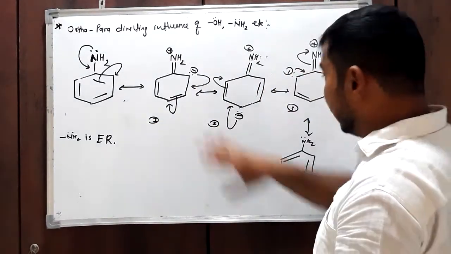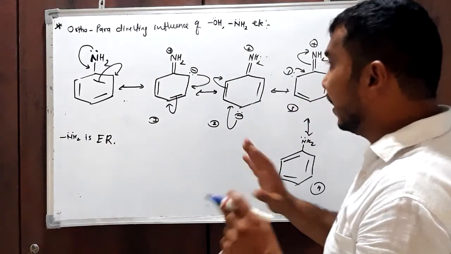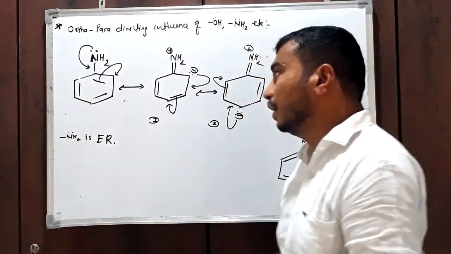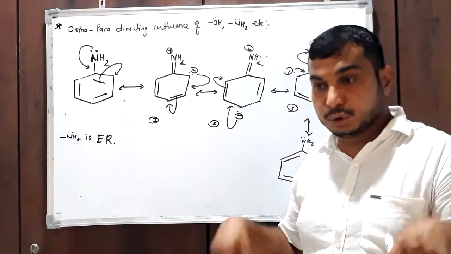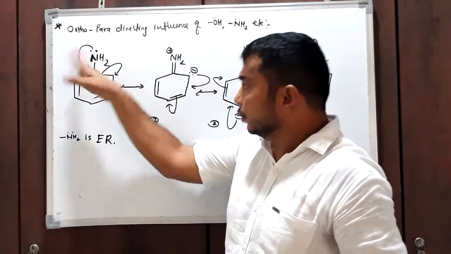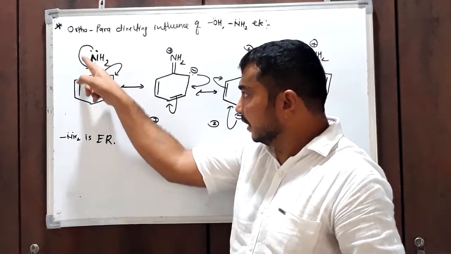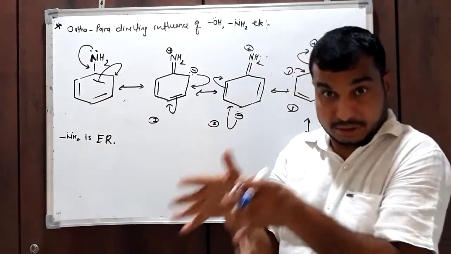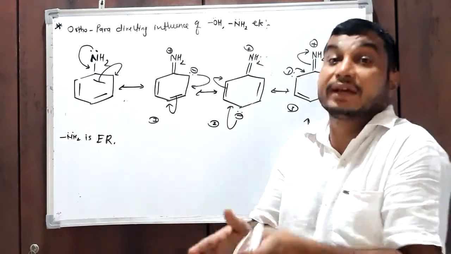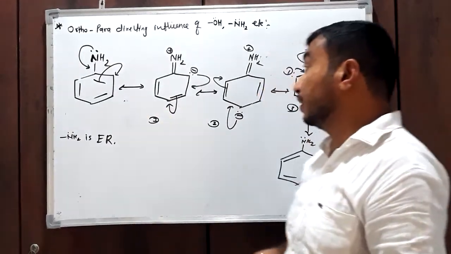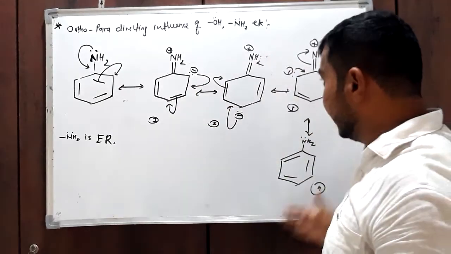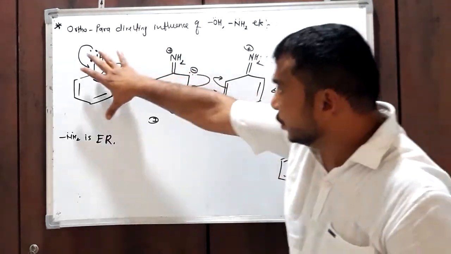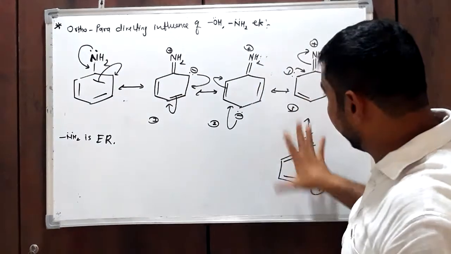In these structures you will find the amino group is an electron-releasing group, therefore it has a tendency to release its electron. During the reaction, this amino group will release its electron toward the ring. It will send its lone pair toward the benzene ring, and then these electrons get involved in resonance and give various structures. So aniline has these various structures.